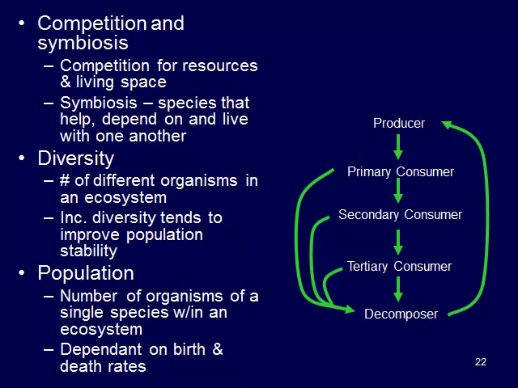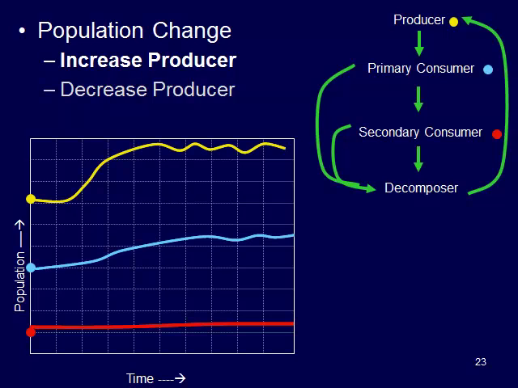And this whole idea of population, so what is population? It's the number of organisms of a single species in an ecosystem, and this is dependent on birth and death rates. So how does population change? Well, we have a few things.